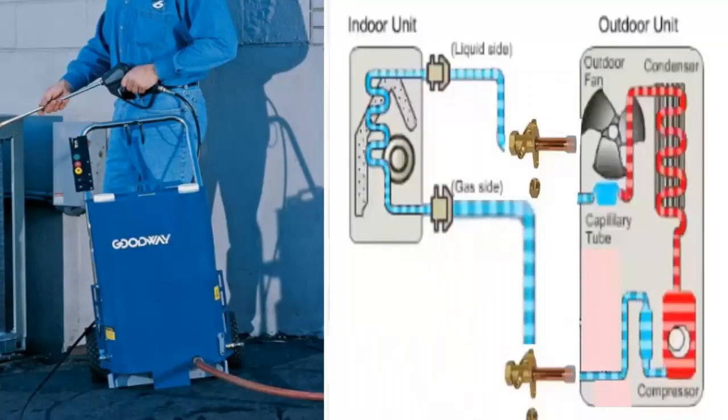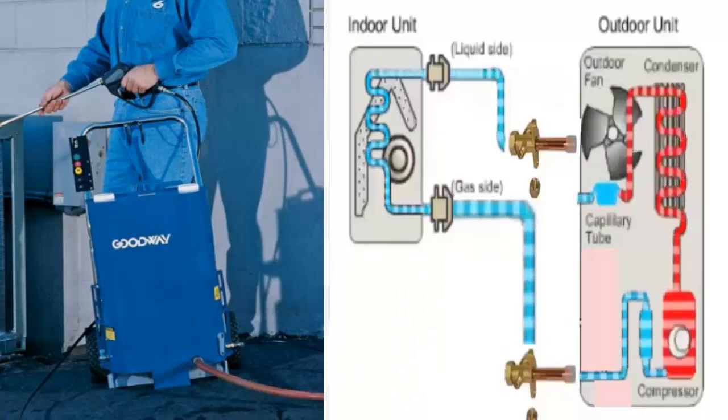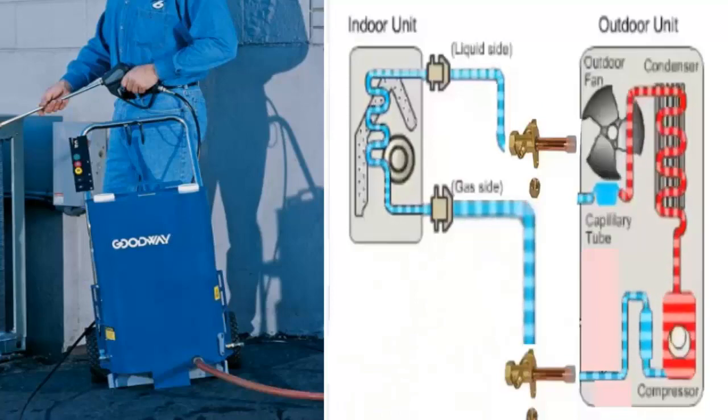15. The unit operates, but with low efficiency or stops frequently. A. Clean the condenser of the outdoor unit. B. Clean the evaporator of the indoor unit, and its air filters.